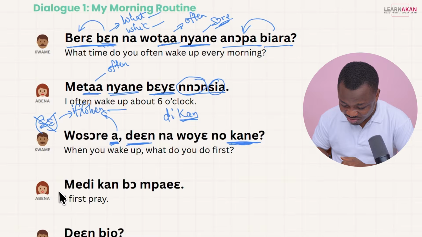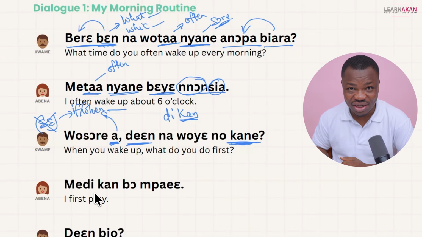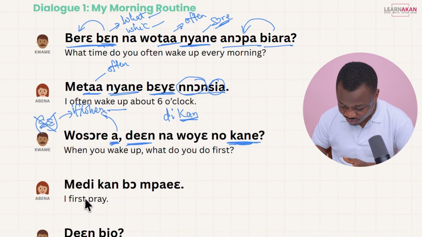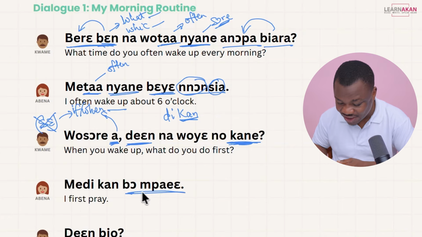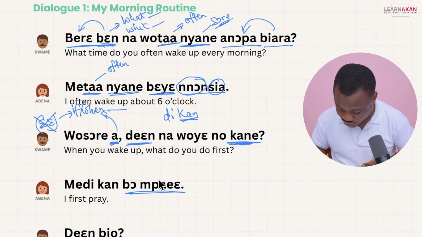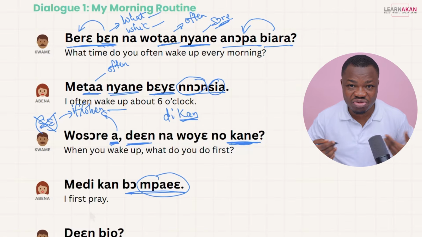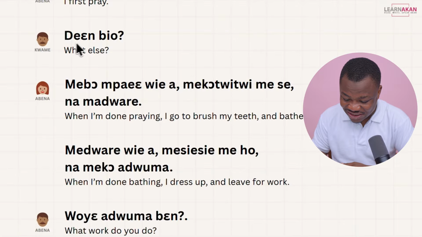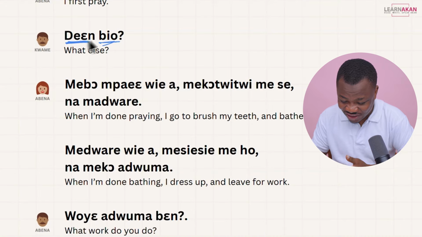And then Abner says, Midi kain bom paye. So the dikain is even here. So to be first, right? So midi kain bom paye. Bom paye, we said, means to pray, right? I told you the noun is mpaye, which is prayer. But bom paye means to pray. So midi kain bom paye, I first pray. And then Kwame asks, dien bio. So you have this dien, which is what? The interrogative pronoun, right? And you have bio, which is again. So when you ask this, literally you're asking what again, okay? What again? So what else?